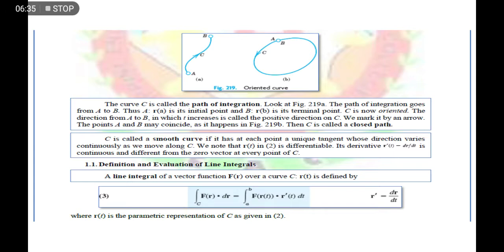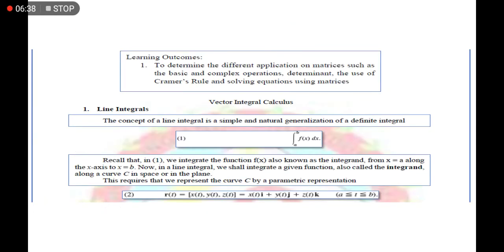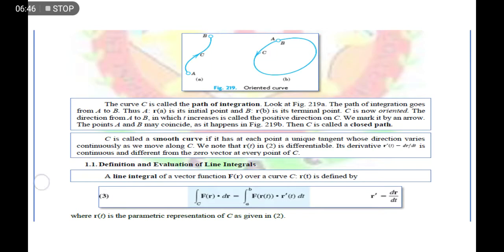Okay, so as you can see here, yung kanina na line integral natin is only as a function of f of x, no? Pero dito sa line integral natin, meron tayong function f of r, integrate natin yun siya with respect to some parametric equation na dr. Okay, so as you can see here, f of r is equals to f of r, and that r is a function of t. That's why here ang nangyari is f of r of t, dot r prime of t. Why? Because yung dr dito is pinalitan natin ng dt.